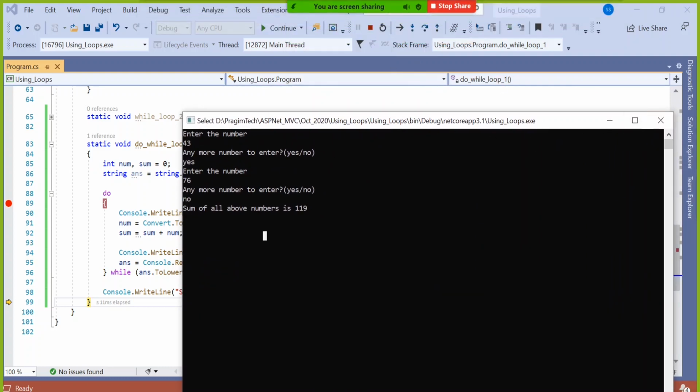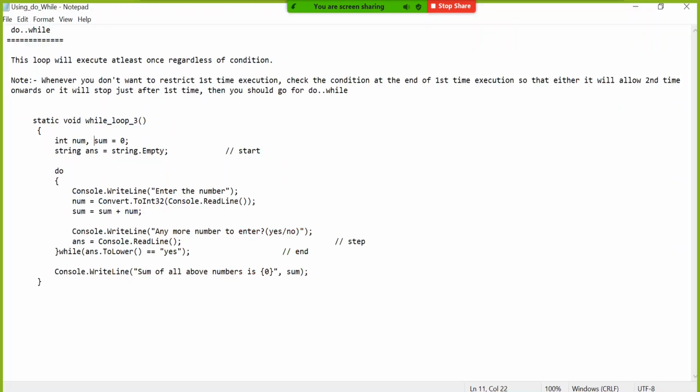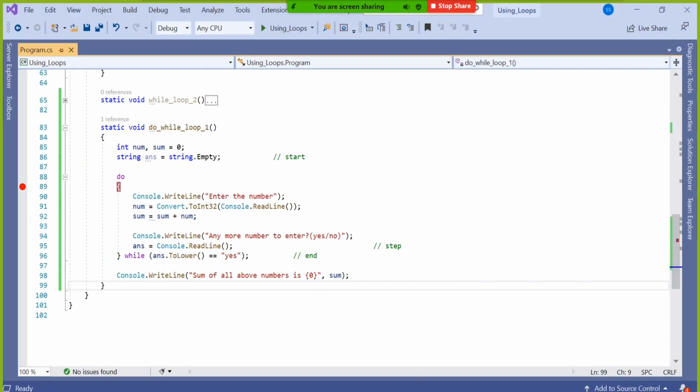Correct, correct. That is the definition I mentioned: regardless of your step or end or start or any condition, it will execute at least once. But yes, after executing once, it will check, because the condition is checked at the end of the loop.